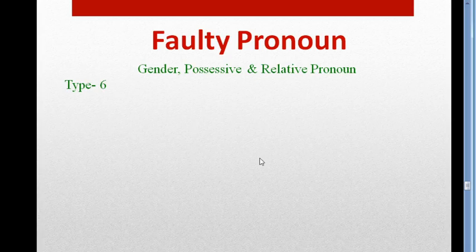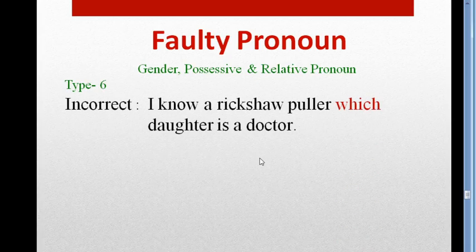Rule number 6. This is also related to relative pronoun. So look at the example very carefully. Here I have written, I know a rickshaw puller which daughter is a doctor. Okay, so listen to me.